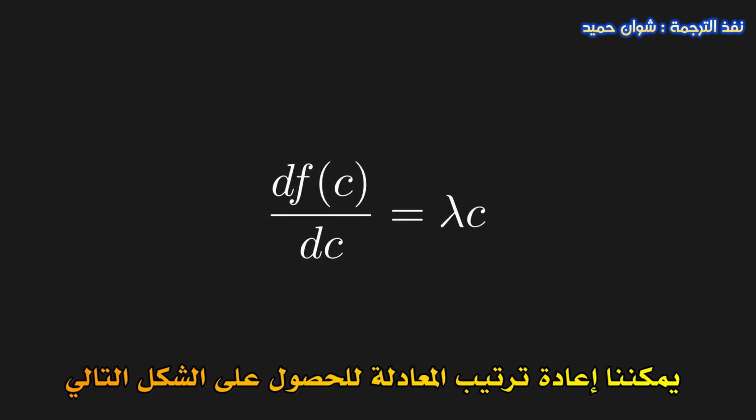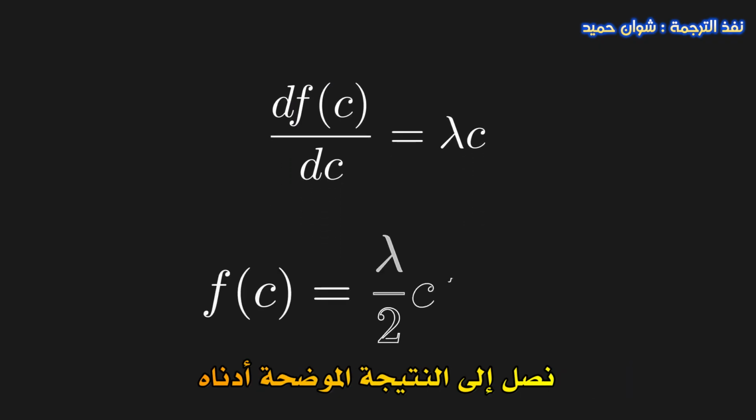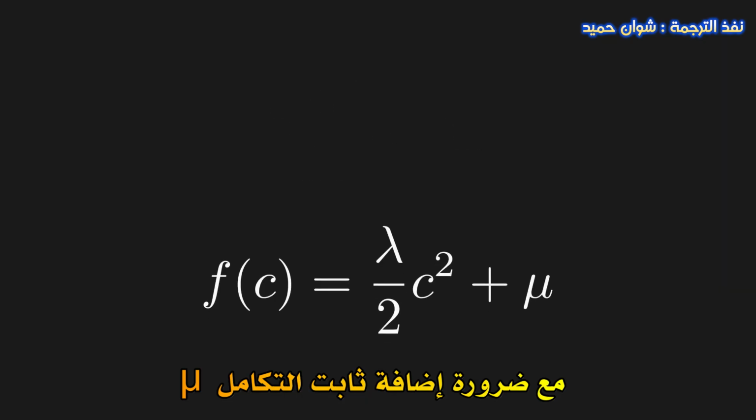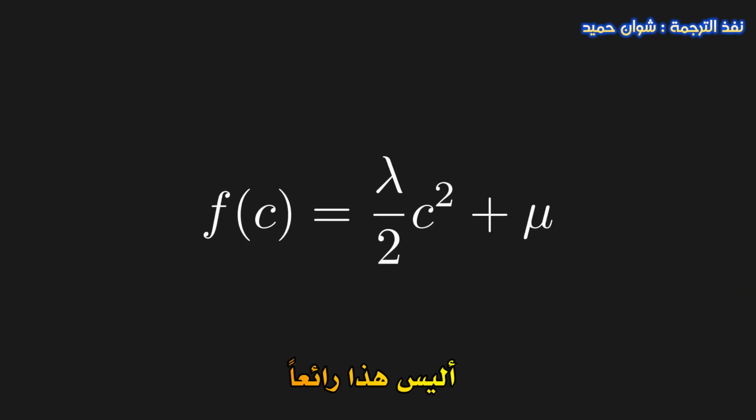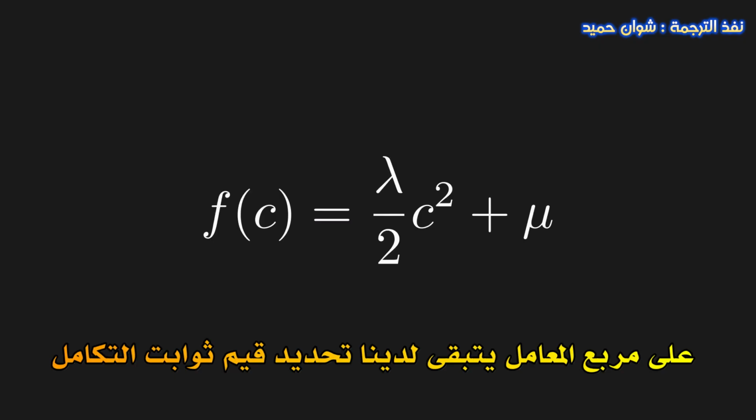We can now integrate both sides one more time, and we get the following, where we remembered to add a constant of integration, mu. Isn't this exciting? We finally see that the probability function must depend on the square of the coefficient. All that's left is to find the constants of integration. To do this, let's first think about what f of 0 should be.